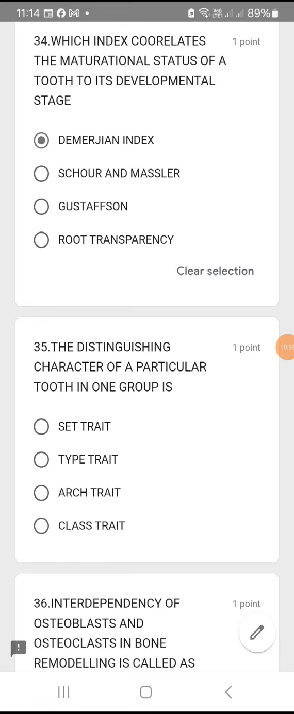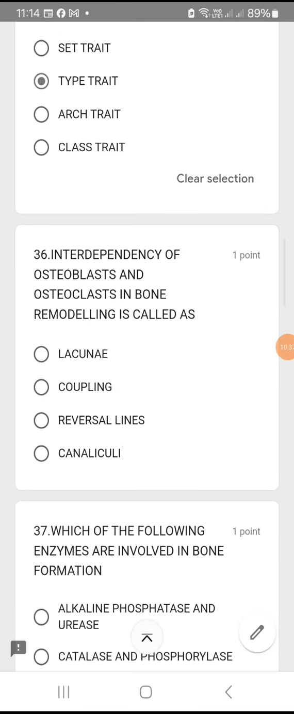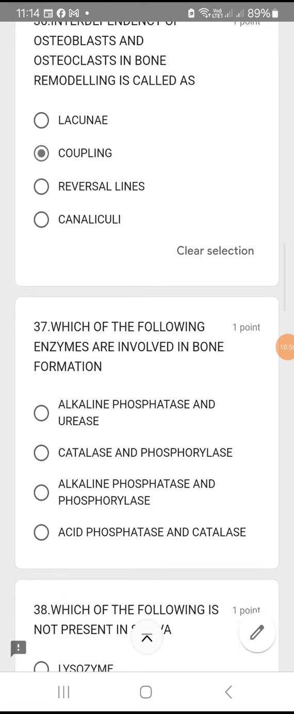So it is type, okay, type trait. Question number 36. Interdependency of osteoblast and osteoclast in bone remodeling is called as lacunae, coupling, reversal lines or canaliculi. So this interdependency, osteoblast and osteoclast are dependent on each other. This particular phenomenon is called as coupling. Option B.